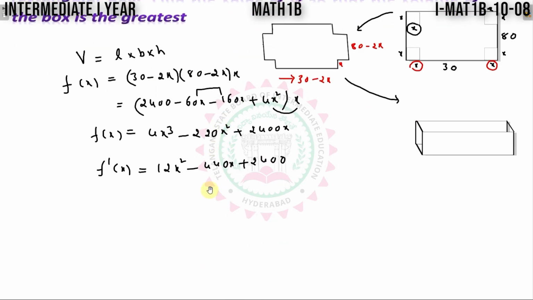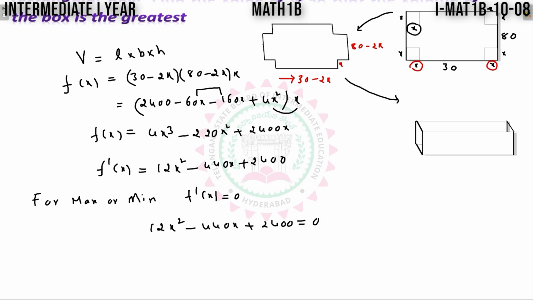Now equate f dash x to 0 here. We know for maximum or minimum, equate f dash x is equal to 0. That means I will get here 12x square minus 440x plus 2400 is equal to 0.